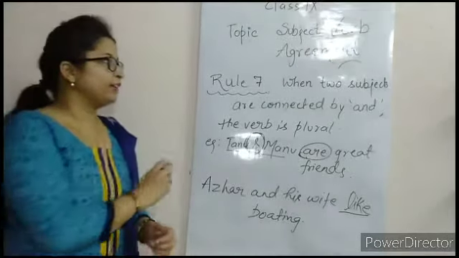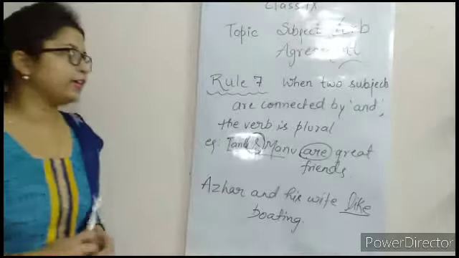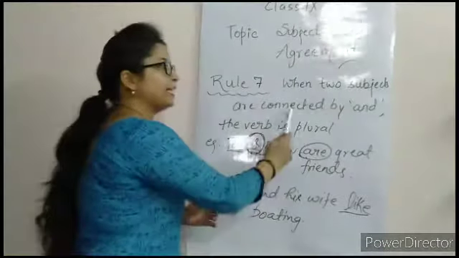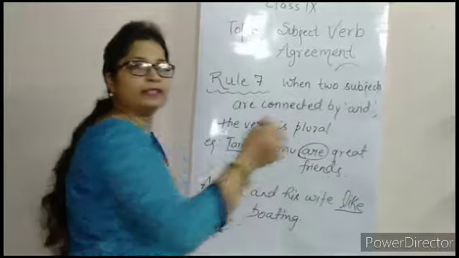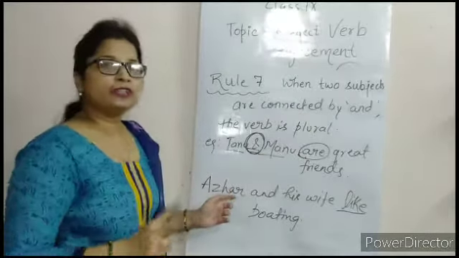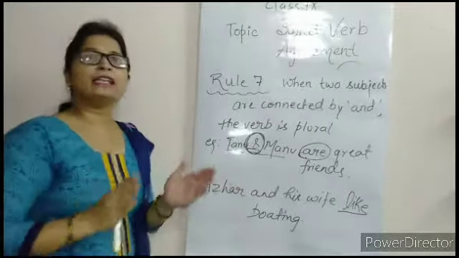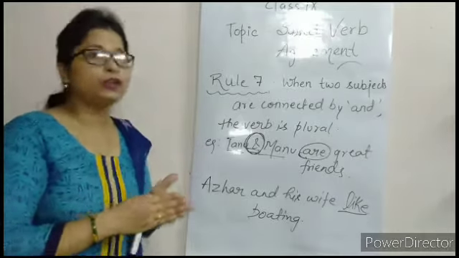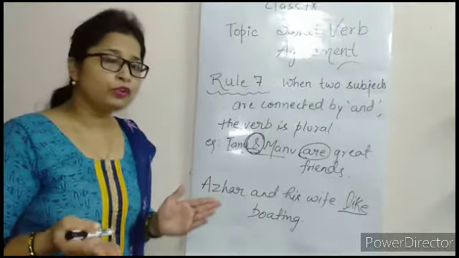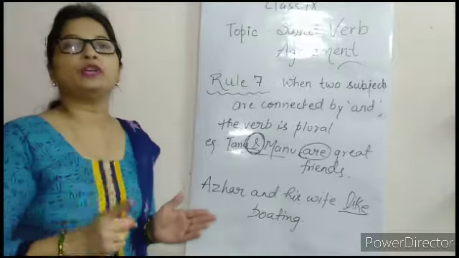Now come to rule 7. Under rule 7, when two subjects are connected by "and", it means in the sentence two subjects will be there, connected by "and". So which verb will you use? You will use a plural verb.